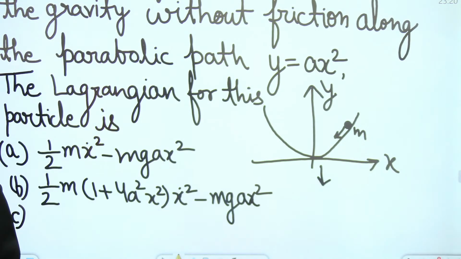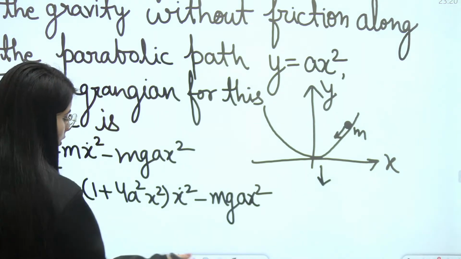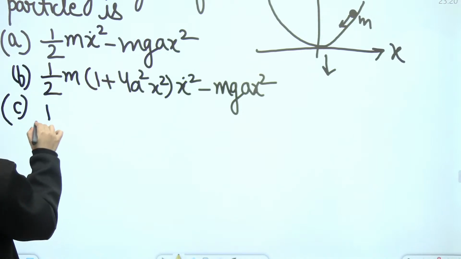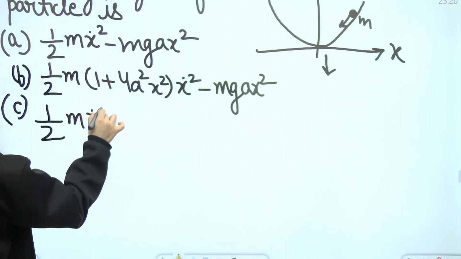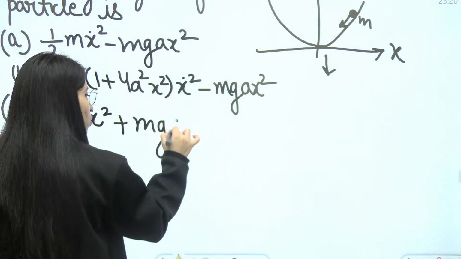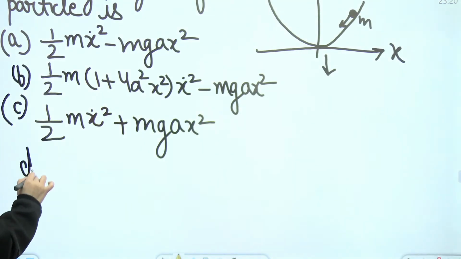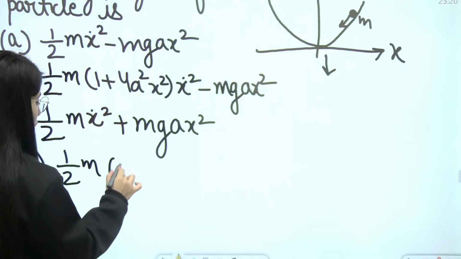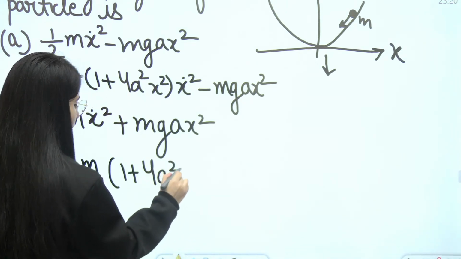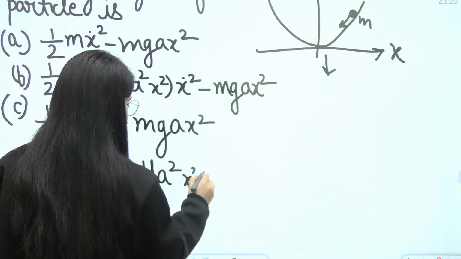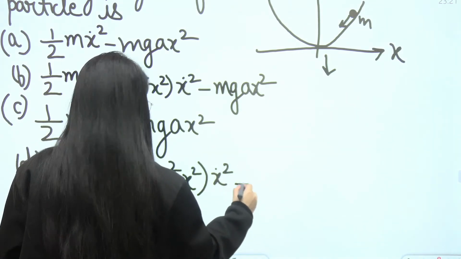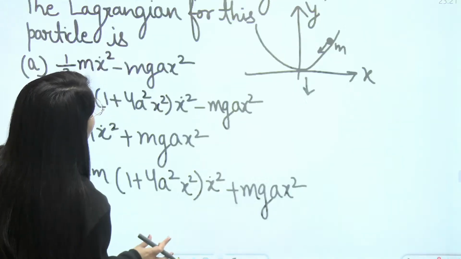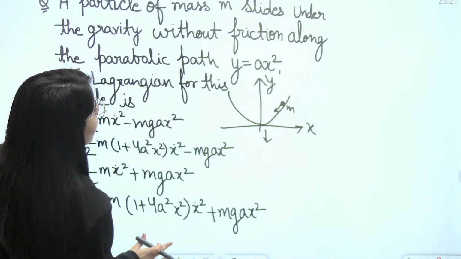Option C is half m x dot square plus mg ax square. I will show you the above, like the statement and everything, if somebody wants to observe them once again. Option D is half m (1 plus 4a square x square) x dot square plus mg ax square. Please try it now and let me know once you get it done.